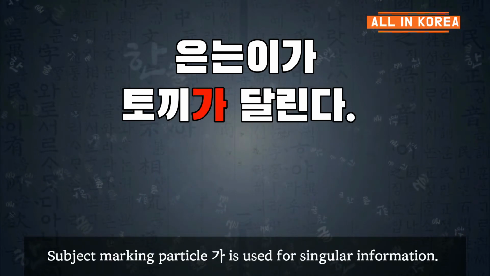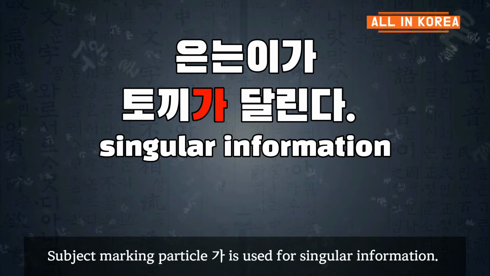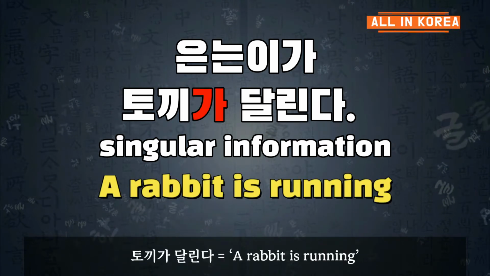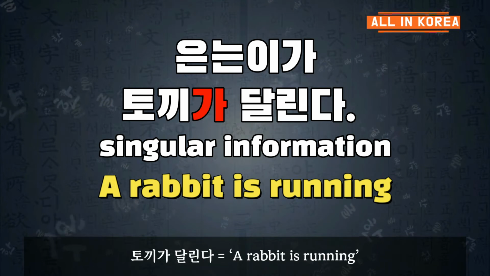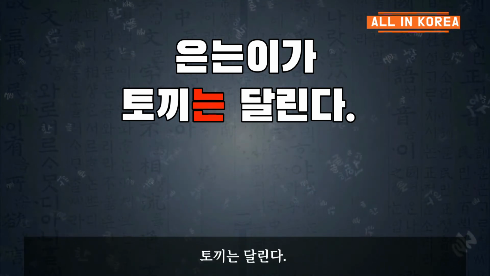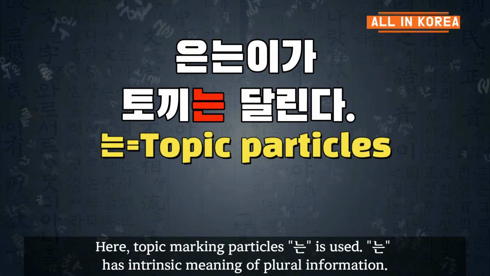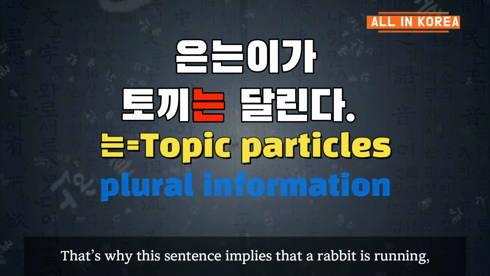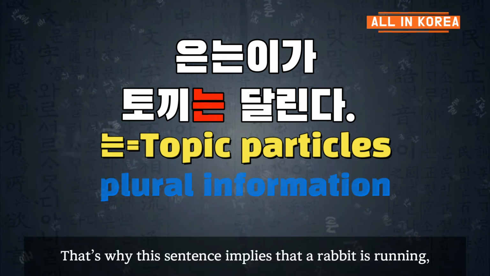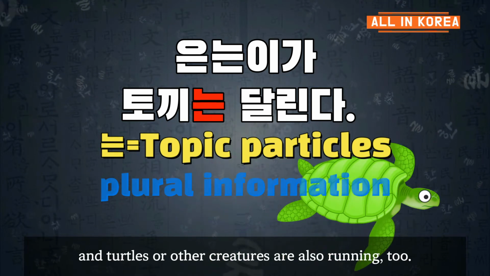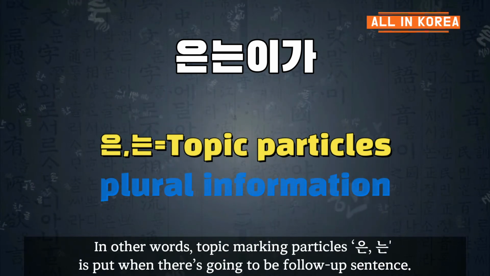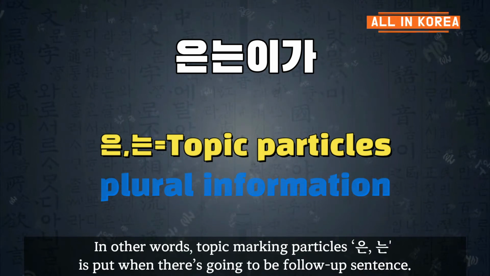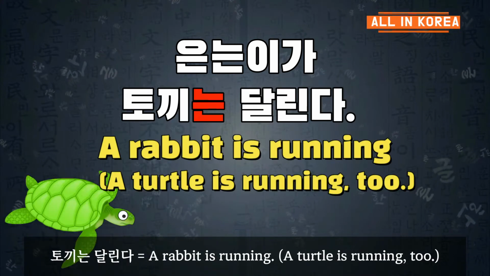토끼가 달린다. Subject marking particle 가 is used for singular information. That's why the sentence means a rabbit is running. 토끼가 달린다. A rabbit is running. 토끼는 달린다. Here, topic marking particle 는 is used. 는 has intrinsic meaning of plural information. That's why the sentence implies that a rabbit is running and turtles or other creatures are also running too. In other words, topic marking particle 은는 is put when there's going to be a follow-up sentence. 토끼는 달린다. A rabbit is running.